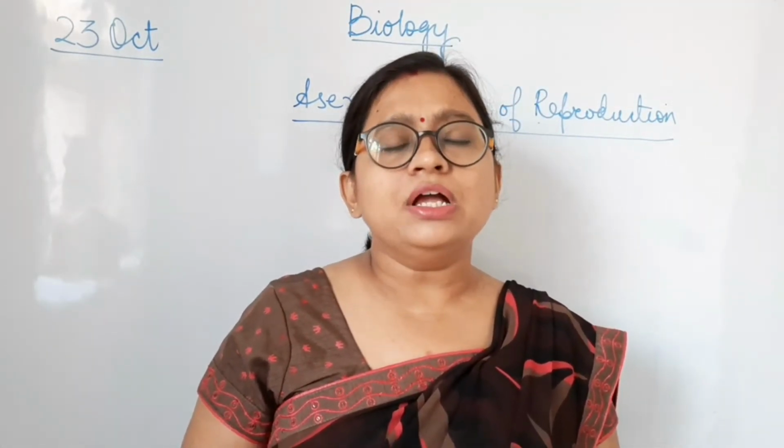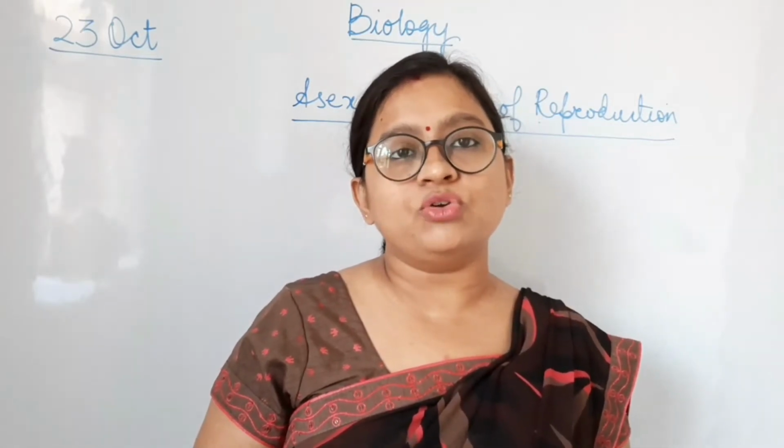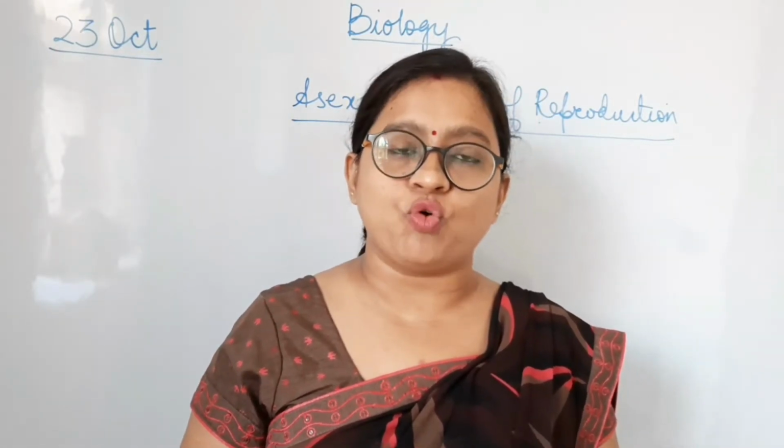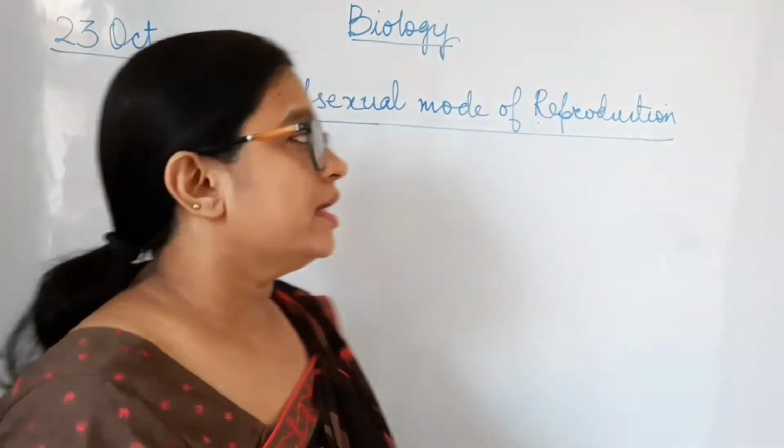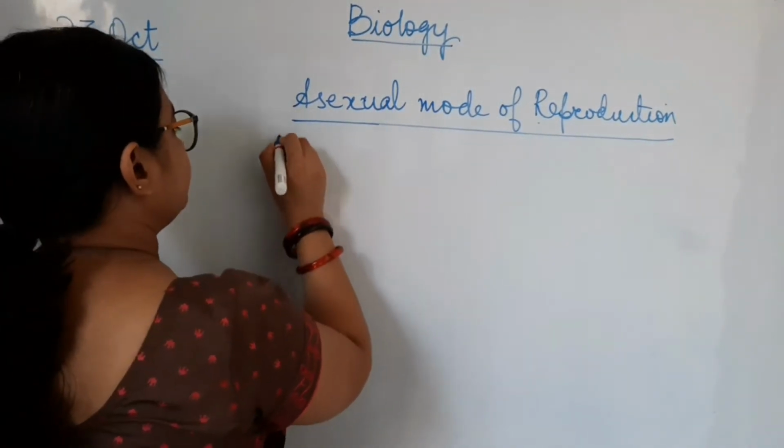One is the hydra, which is a lower animal, and one we are going to study is the unicellular organism, that is amoeba. You must be acquainted with amoeba by now. That is a unicellular organism that lives in fresh water. Yes, a unicellular organism also reproduces through the asexual mode of reproduction. So the first method is budding.